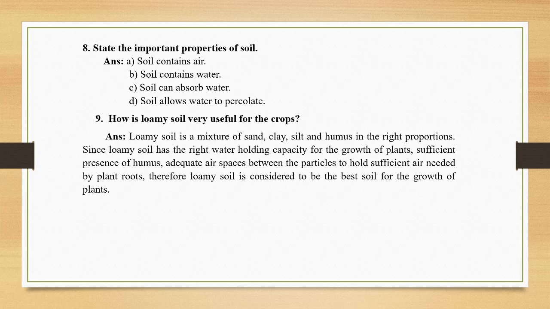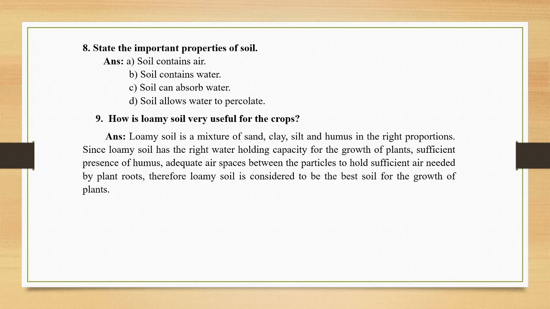So, what are the things? First of all, they contain the right water holding capacity, number one. Number two, it is a proportionate mixture of sand, clay, silt and humus. Humus quantity is sufficient.